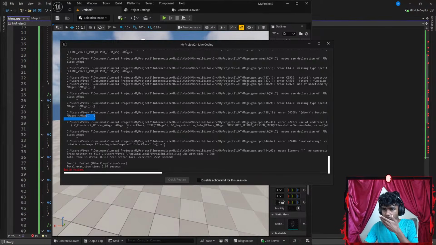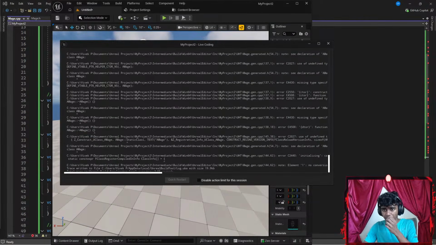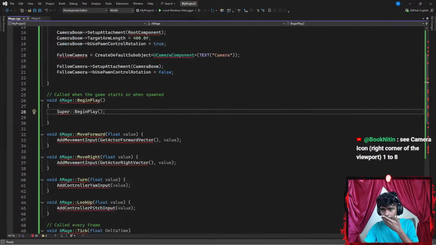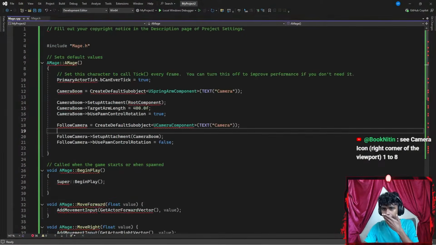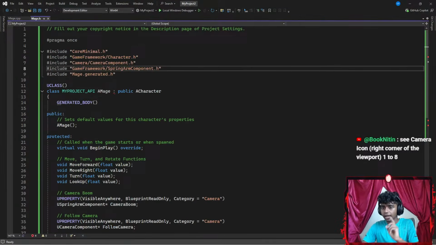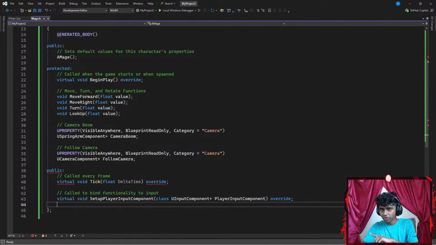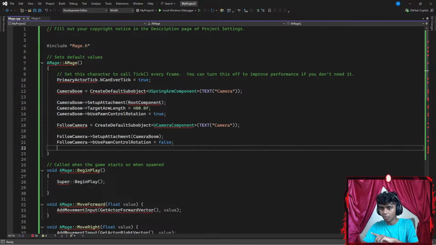Okay, so it says a pair of curly braces. Okay, so see camera icon in the right corner, viewport 1/8. Let's see, wait, let me actually extend this real quick. Mage.h, the spelling is correct. Category is correct. I have worked in this code so much. How am I messing something up?